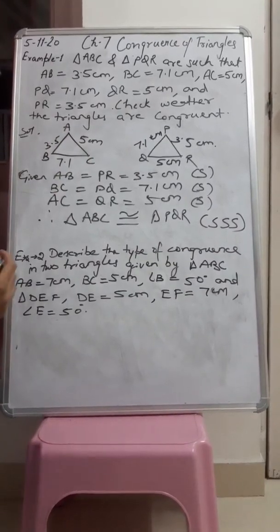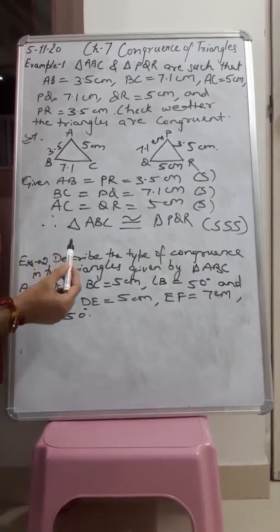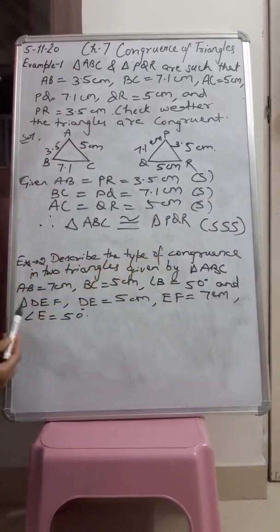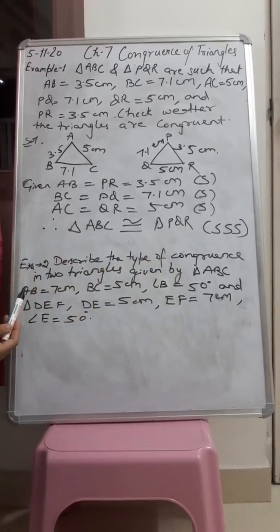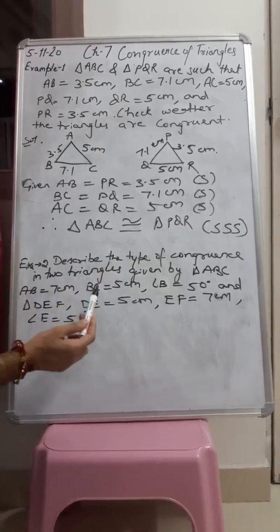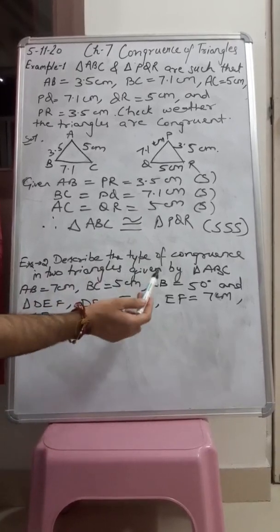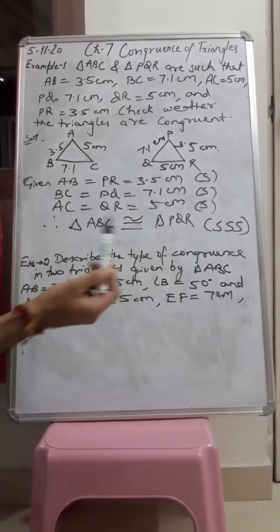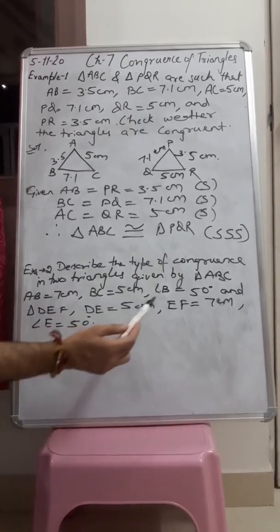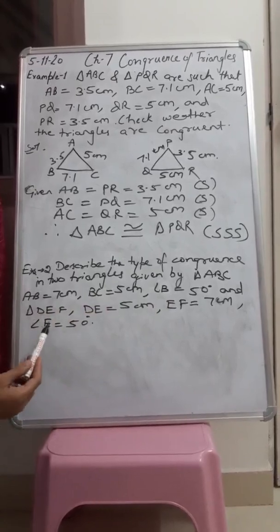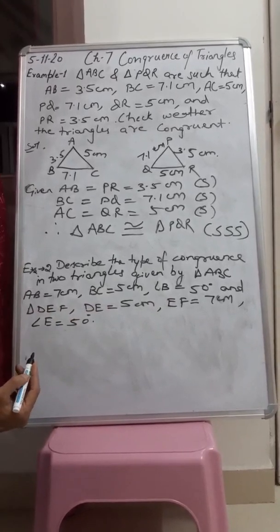Now the next example. Describe the type of congruence in two triangles given: triangle ABC has AB equal to 7 centimeter, BC equal to 5 centimeter, angle B equal to 50 degree, and triangle DEF has DE equal to 5 centimeter, EF equal to 7 centimeter, and angle E equal to 50 degree.